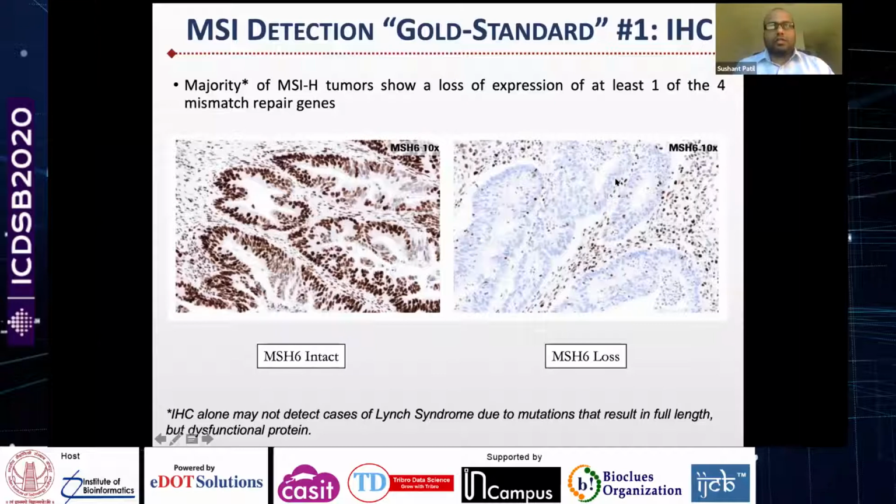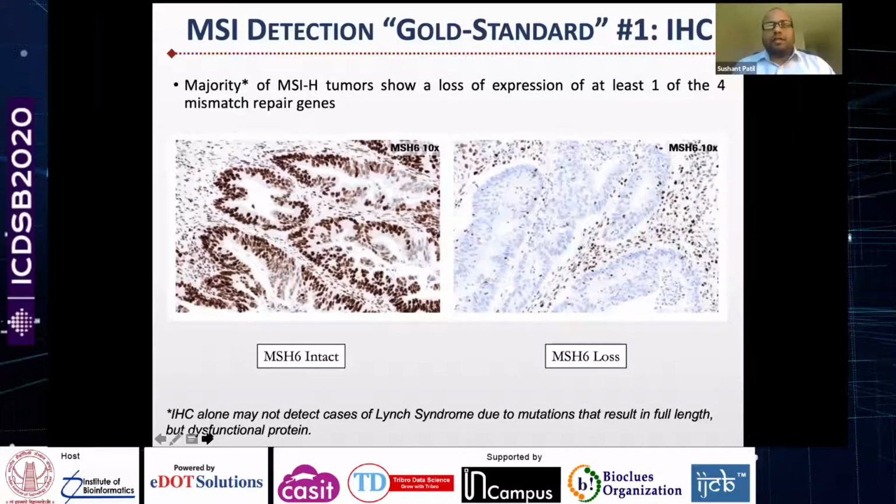But a word of caution is that the IHC results may sometimes be misleading, in the sense that IHC alone may not detect cases of Lynch syndrome because of mutations that result in full-length yet dysfunctional protein.